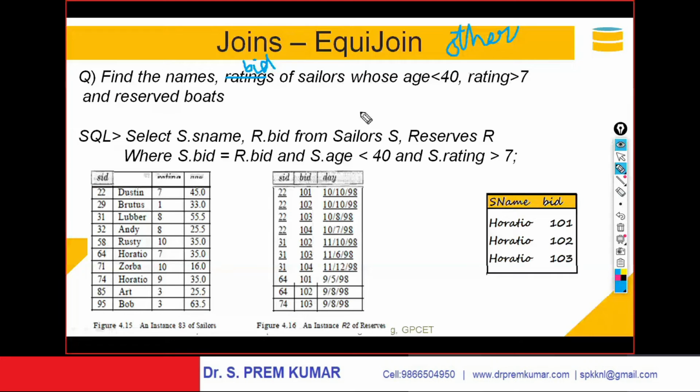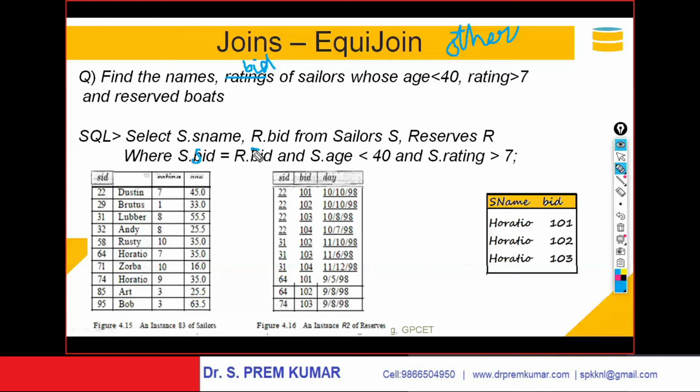Names and boat IDs of sailors whose age is less than 40 and rating greater than 7. I want those, for which I am writing a select statement. Select S.name, R.boat ID from sailors S, reserves R, where S.boat ID is R.boat ID. Here the correction is: where S.SID is equal to R.SID.